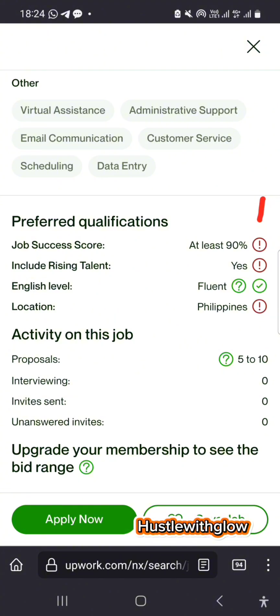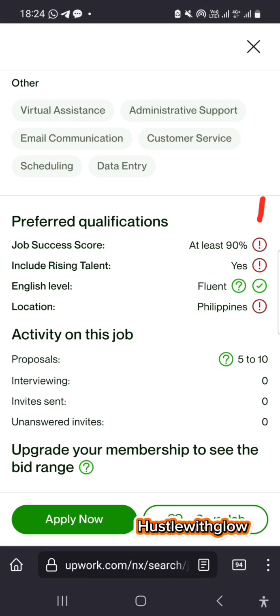So rising talent means Upwork usually gives badges based on how well you have worked. So for this my account right here, it has not gotten to rising talent yet. It's still at Upwork talent. So the English level is good. That is why that one is good. Then the location, they are looking for people in the Philippines. That is why it is red.